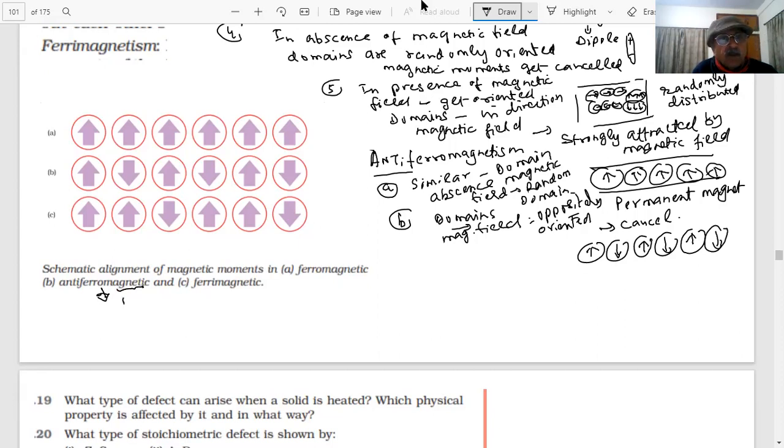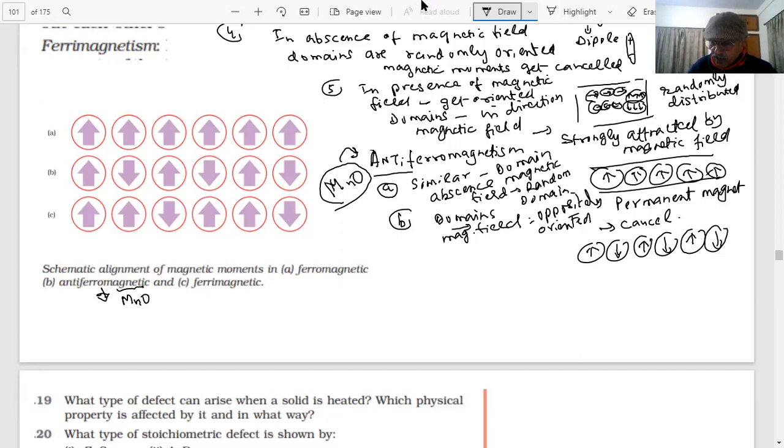Compound MnO. This MnO shows antiferromagnetism. Important for the question: the name of the compound I'm telling you. They ask, MnO is known to be anti-ferromagnetic. Experimentally, these are determined. Otherwise, I cannot say. Everything has to be determined experimentally. So we are aware of this.